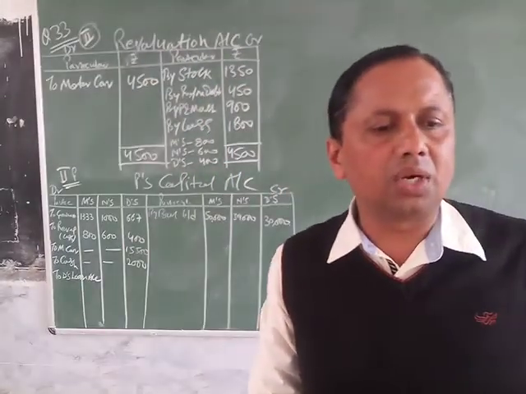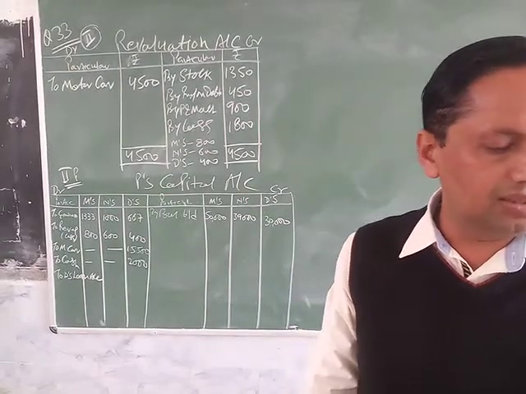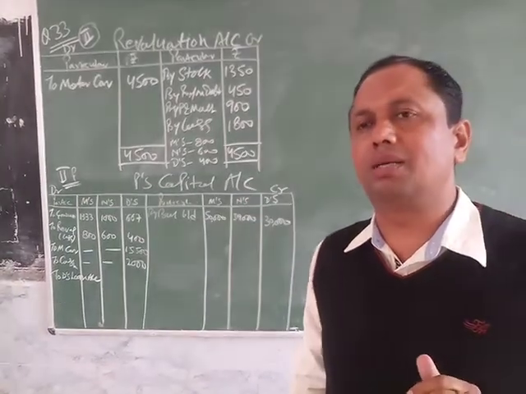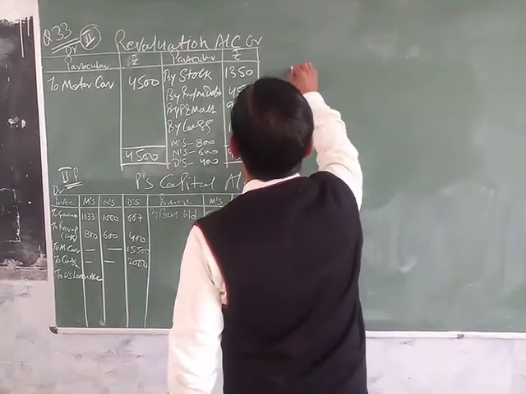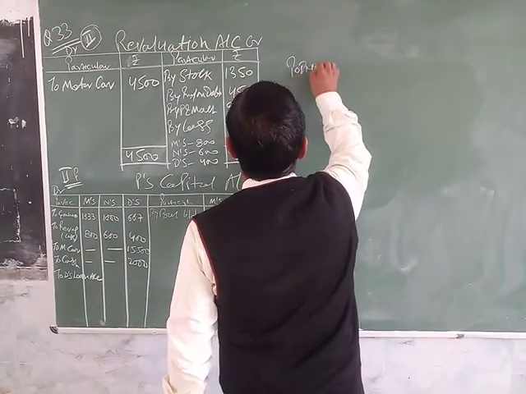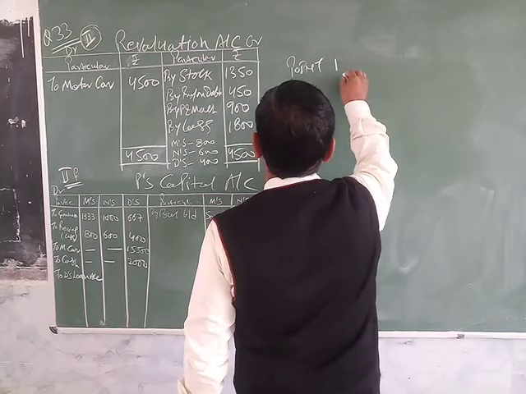One important working note is the distribution of goodwill at the time of retirement. So we are solving the working note for that point first.